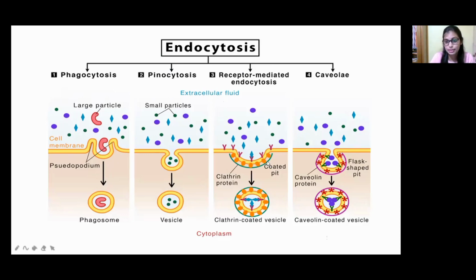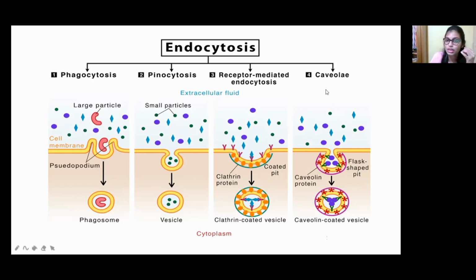In receptor mediated endocytosis, we use a receptor, meaning a receiving molecule. For example, a ball is coming from my side and I catch the ball like this. In the same way, there are receptors in the cell membrane. Any molecule that comes close is caught by the receptor and sent inside the cell. Here you can see the Y-shaped structure; this is the receptor. Whatever molecules are present outside the cell contact the receptor and enter inside the cell by a clathrin coated vesicle, so the molecule is connected with the receptor.